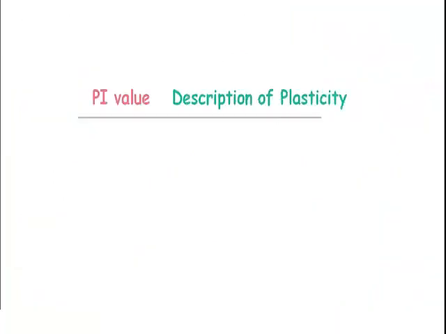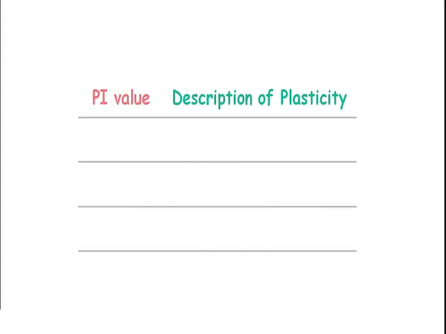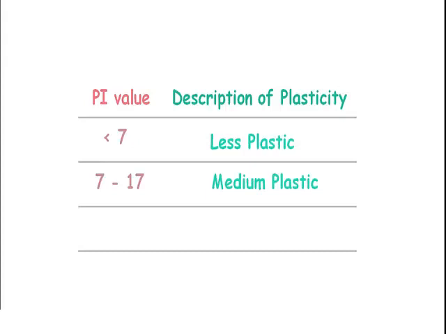Soil may be classified based on plasticity index values. If soil has PI value less than 7, then it is described as less plastic. If it has PI between 7 and 17, it is medium plastic. And if its PI is greater than 17, then soil is highly plastic.